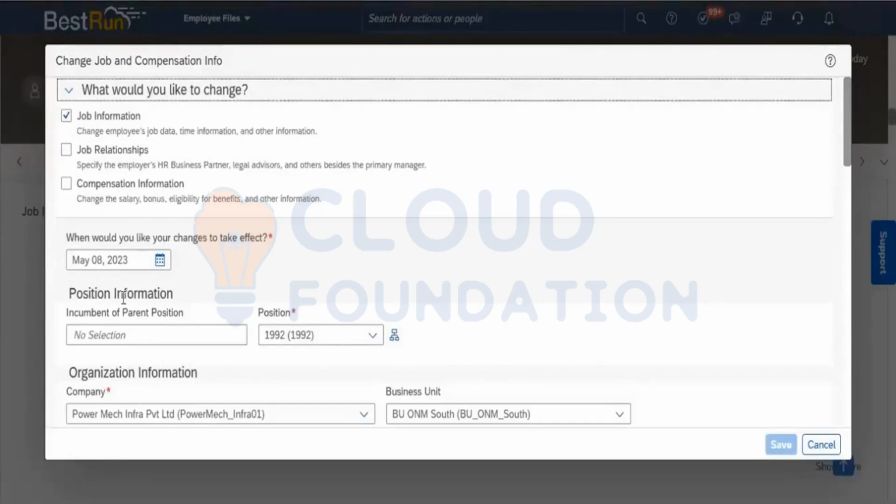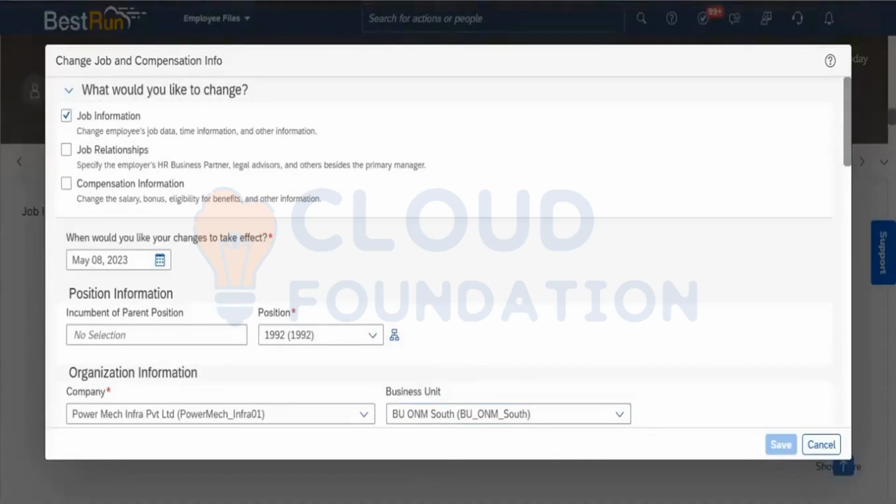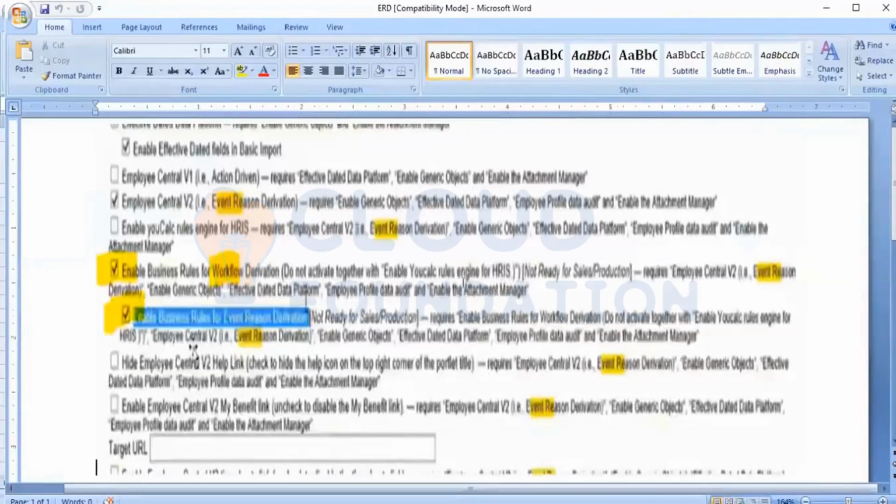To avoid it, SAP has provided an option. I'll share that document as an option. We need to enable that option from the provisioning. I'm showing you a screenshot in the Word document. It's a blurred image because I've taken a screenshot, but still you can see here: enable business rule for event reason derivation.